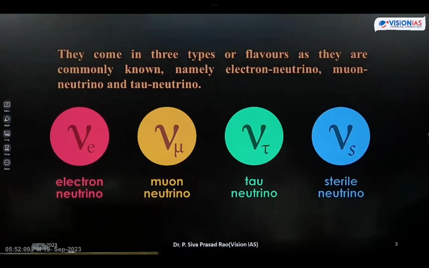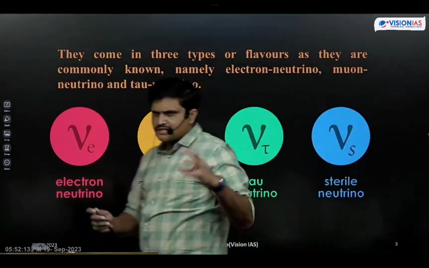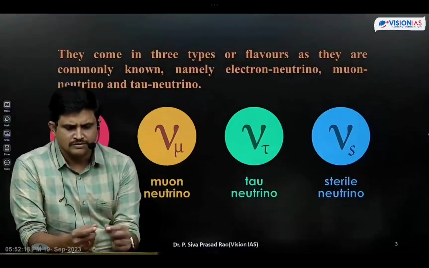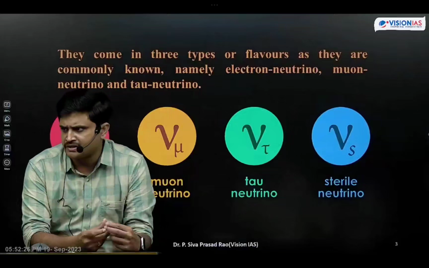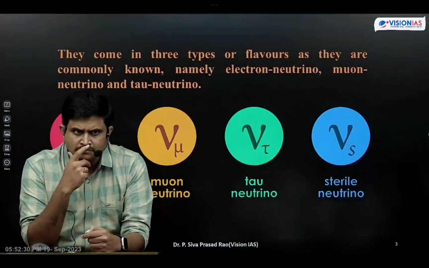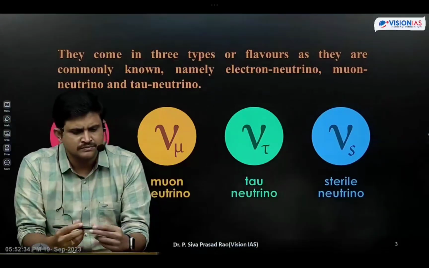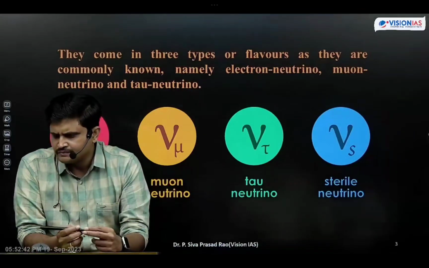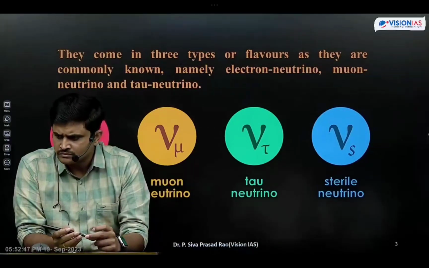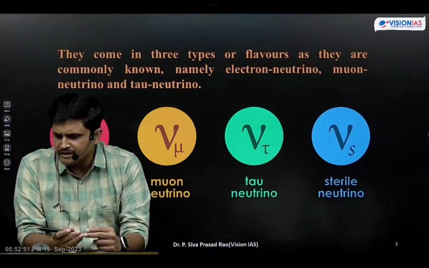Okay, now next one is. So these are the different types of neutrinos, what they exist. Next one is, neutrinos are referred to as ghost particles, because without any obstacle, it travels across the universe.